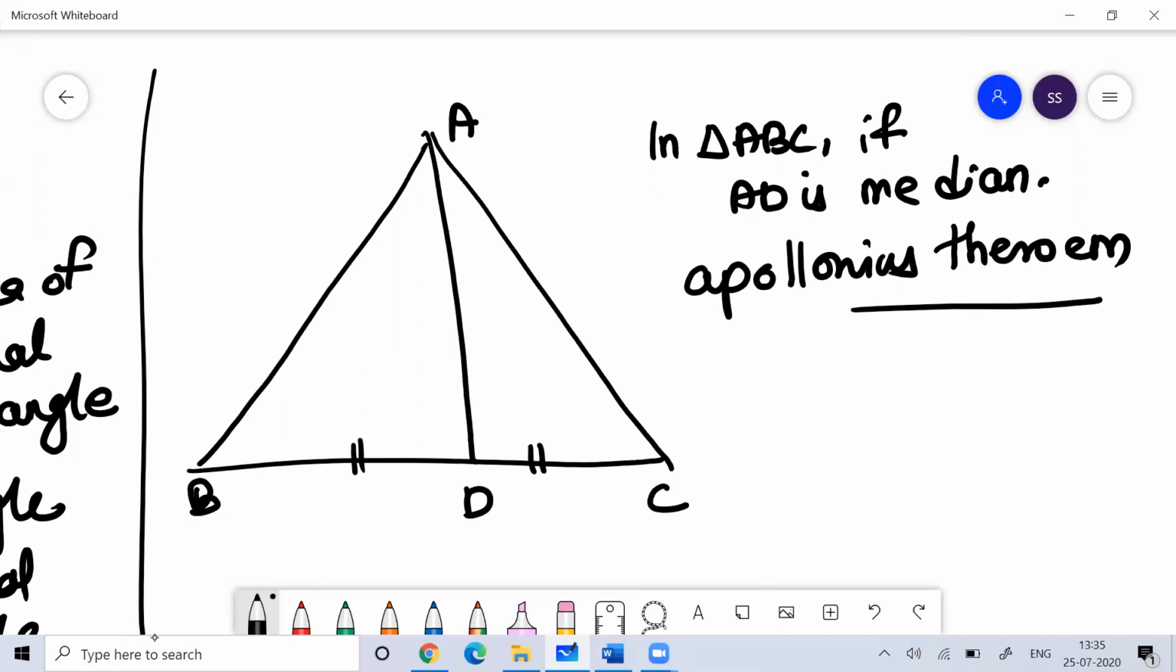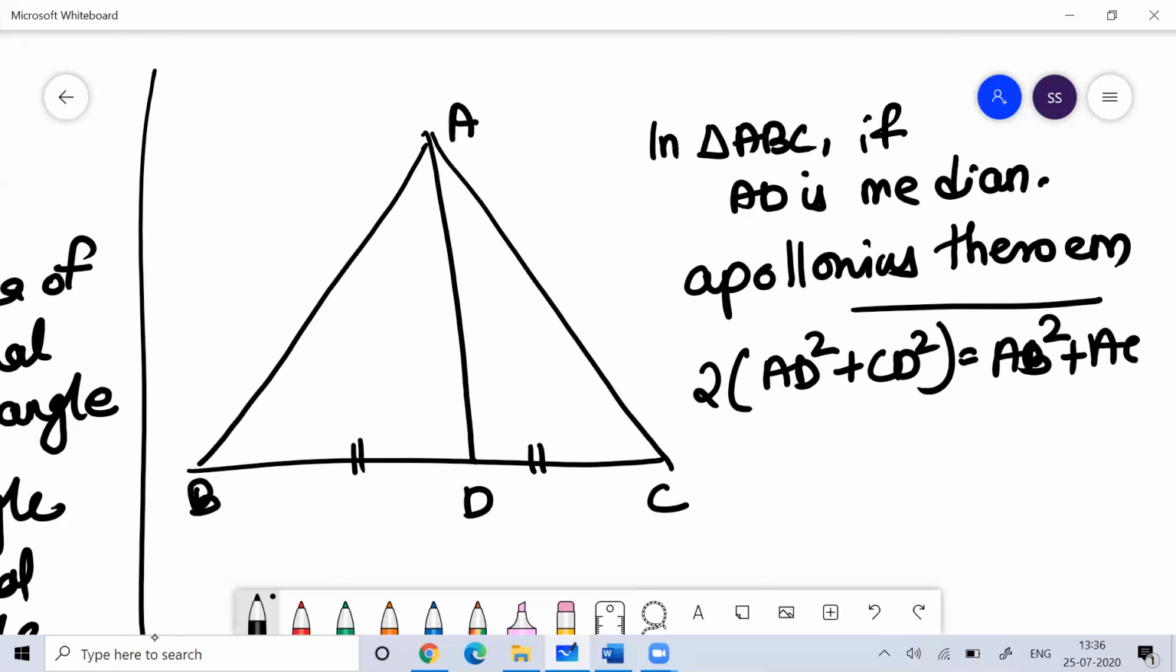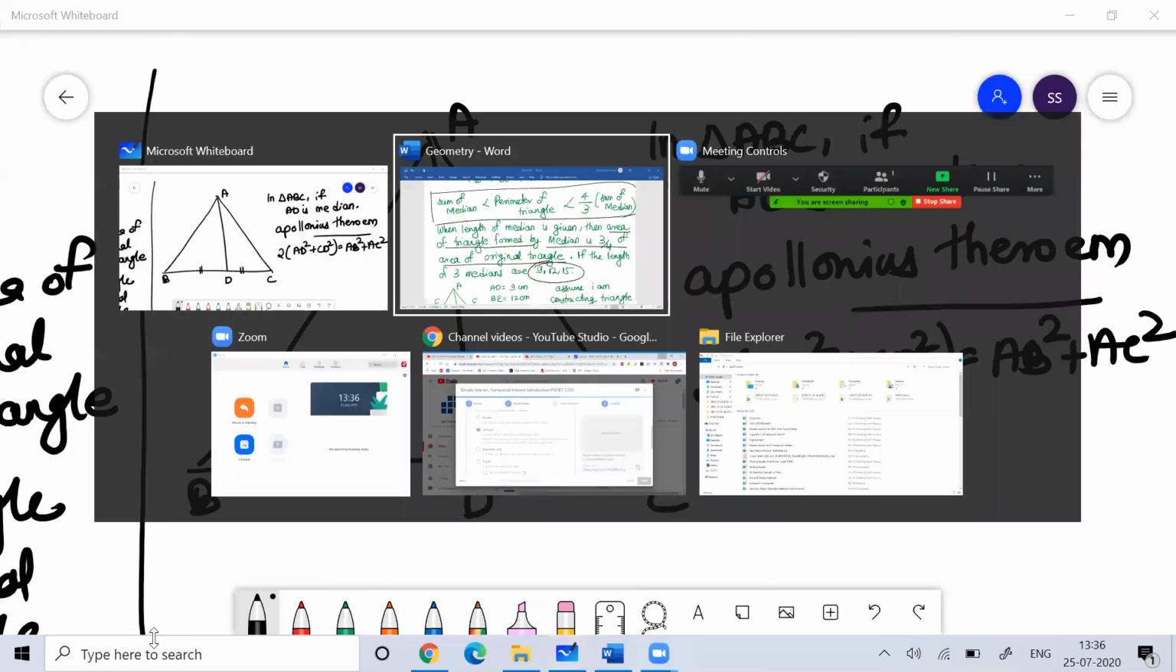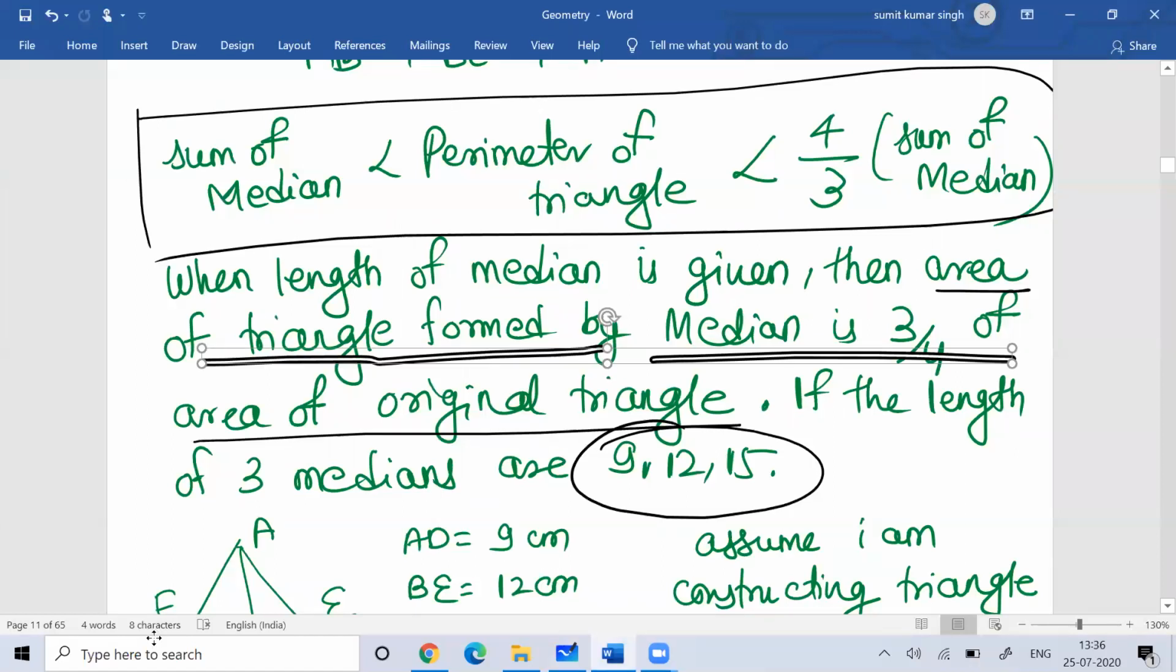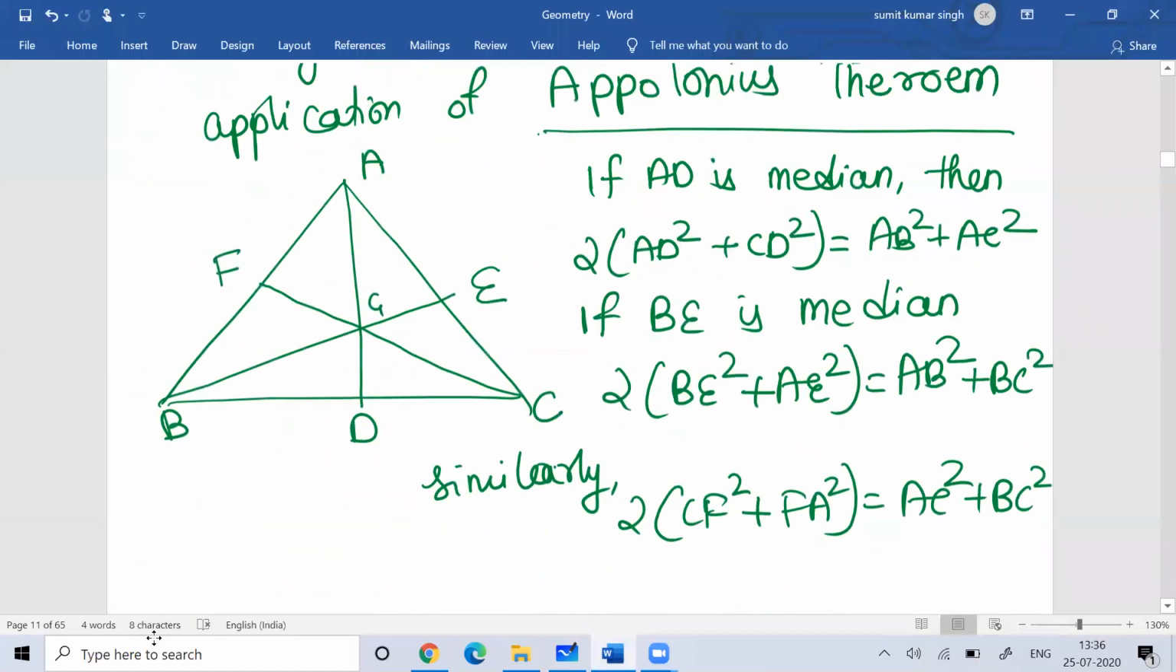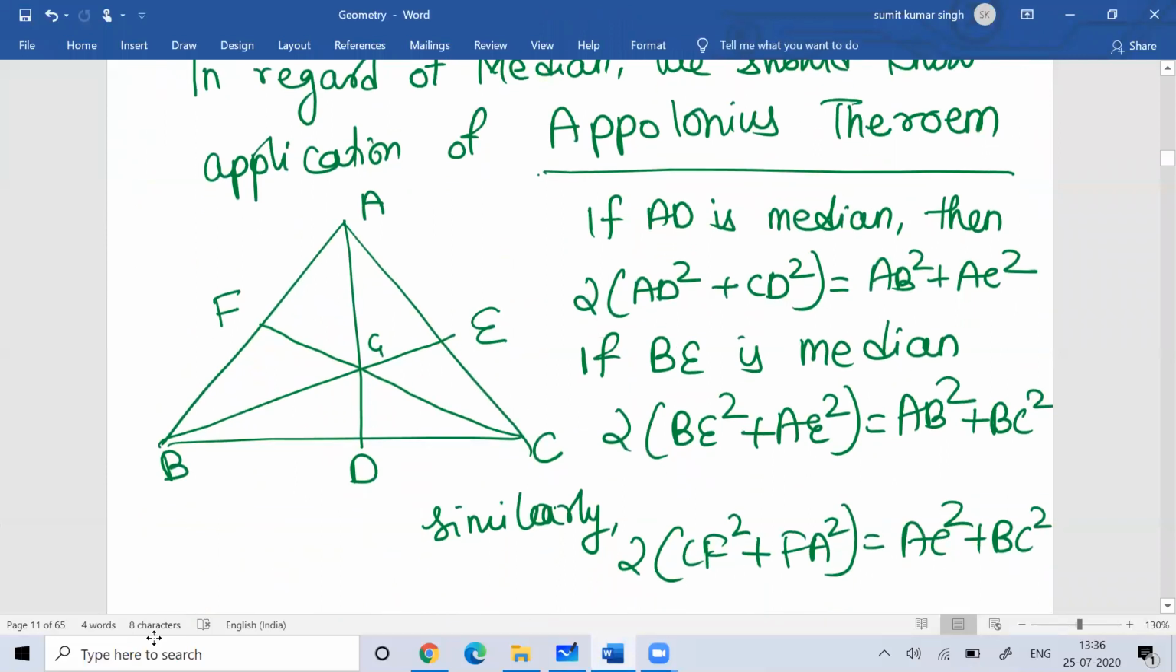whenever the median of the triangle is given. You can remember that two times of (AD square plus CD square, or BD square) will be equal to AB square plus AC square. This is called Apollonius theorem. So you can remember this.